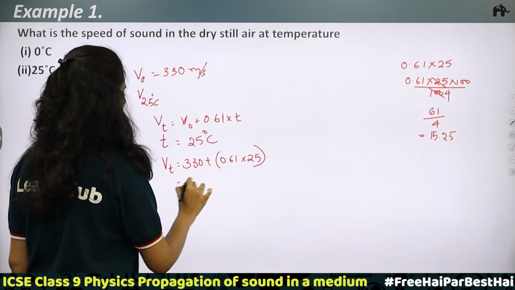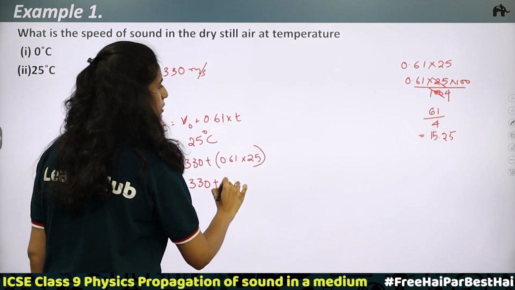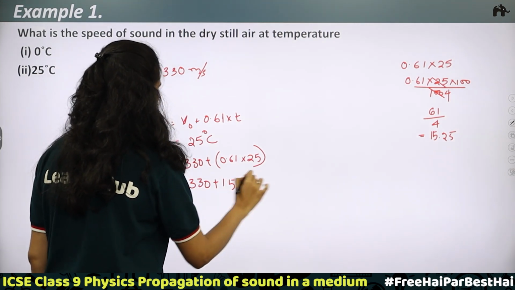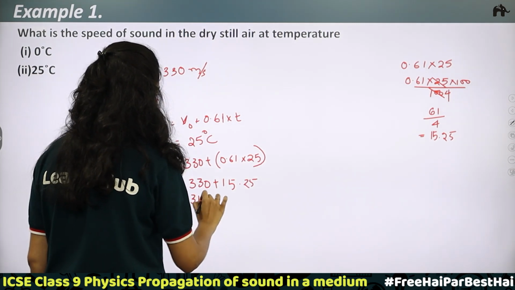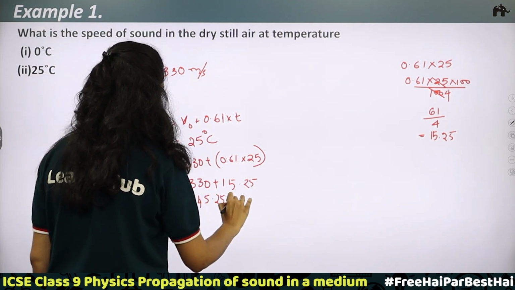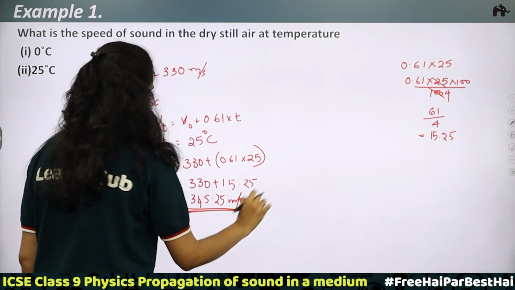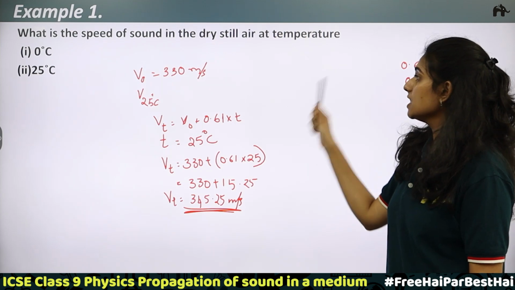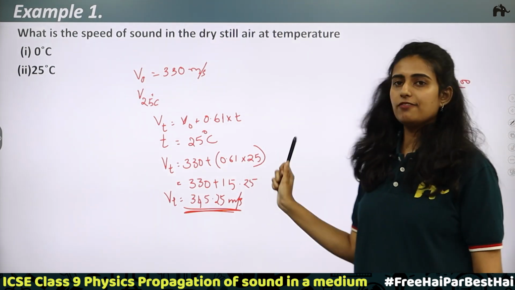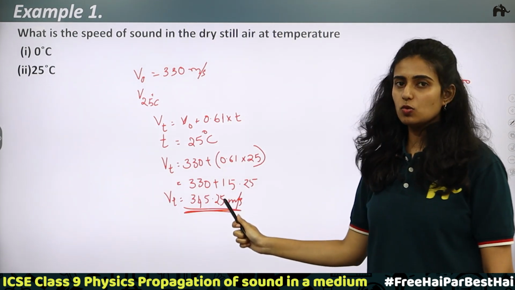On adding this, we get 330 plus 15.25, that is, Vt is equal to 345.25 meter per second. So, this is the speed of sound in dry still air at a temperature of 25 degrees Celsius. Okay, understood what the change is?